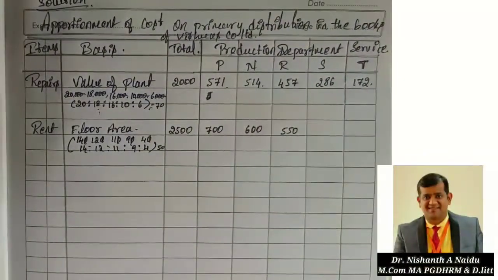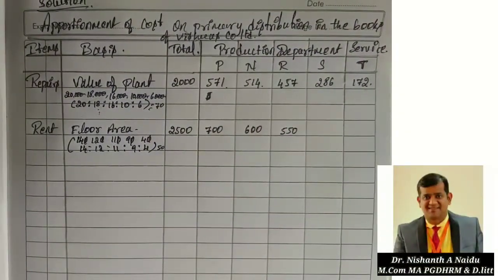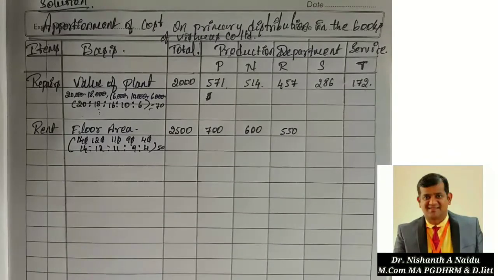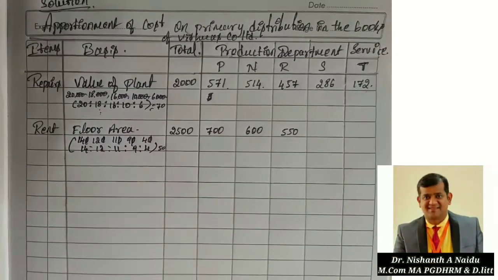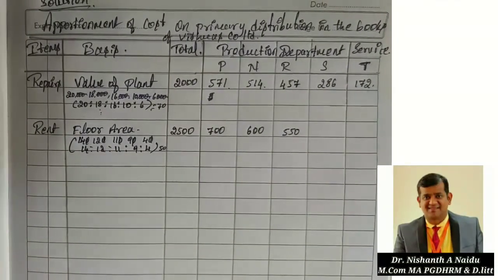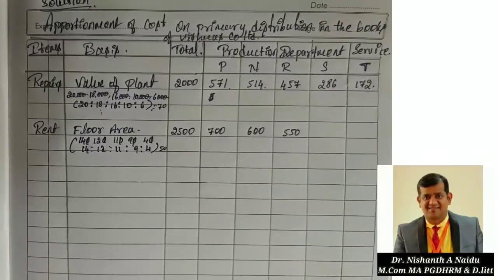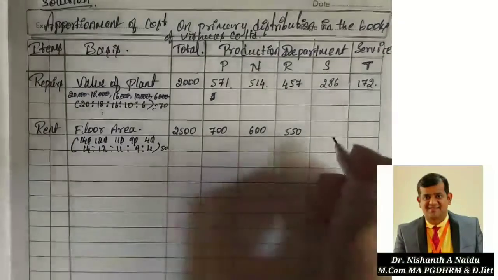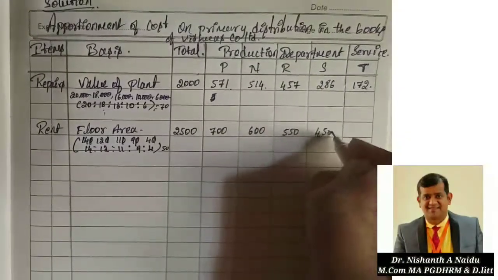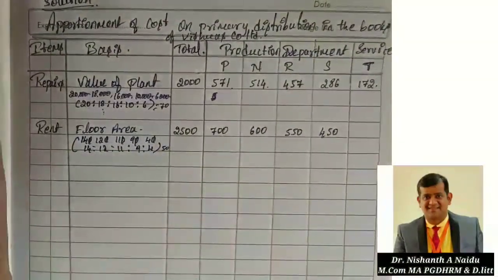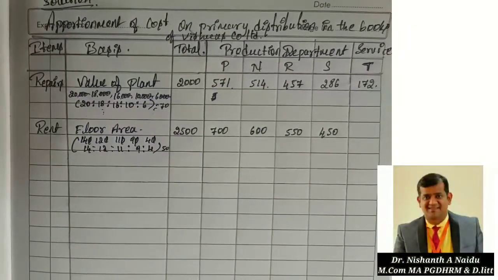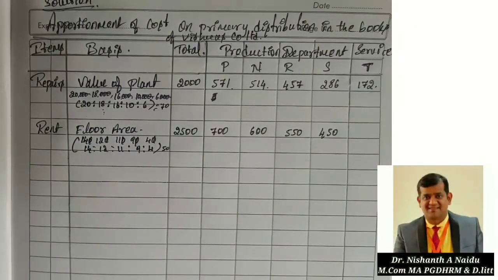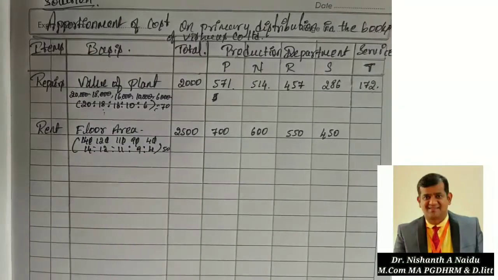Next, 2500 into 9 divided by 50. So you are going to get 450. All round figures, so no need to worry. So we can directly calculate 2500 into 4 divided by 50.